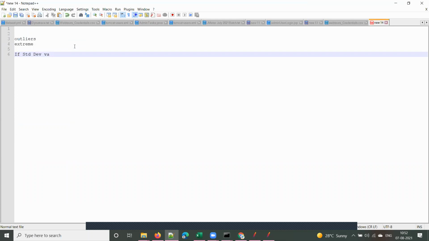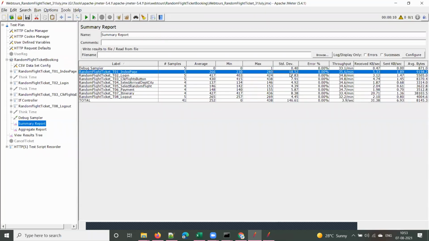If the standard deviation value is high, the application performance is not consistent. Let me explain what this means. The standard deviation value should be as small as possible. If you observe here, for the index page the standard deviation is high. That means the index page performance is not good. It should be as small as possible. There should not be much standard deviation.